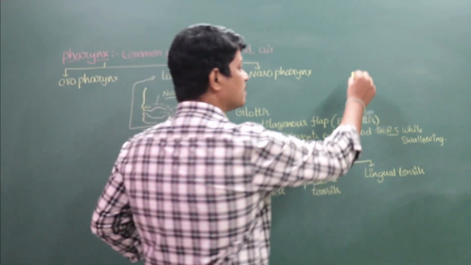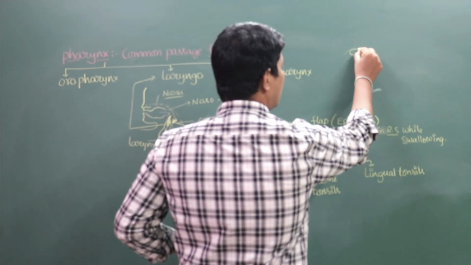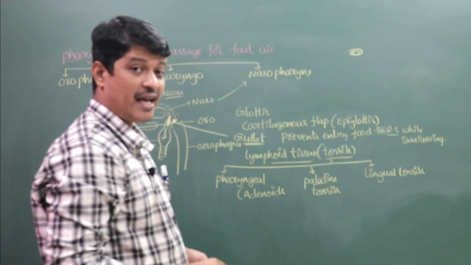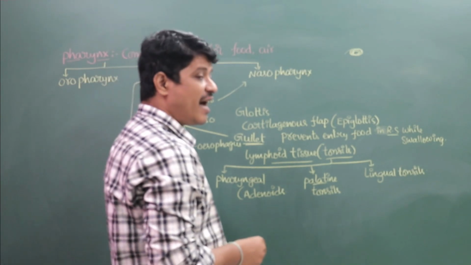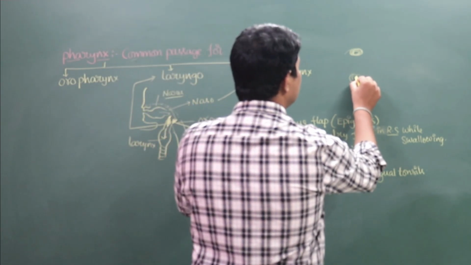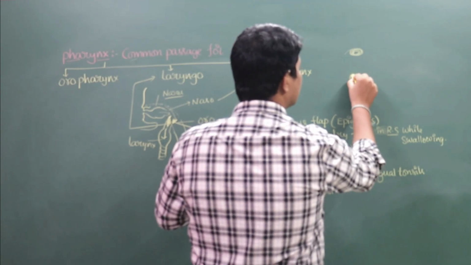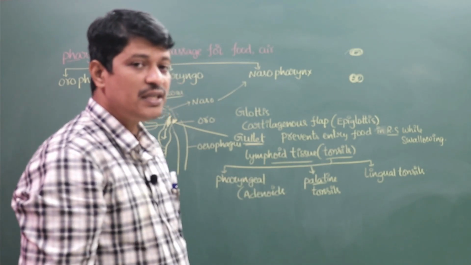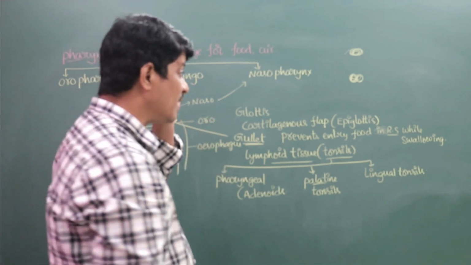This is the part. Palate, the roof of the oral cavity. Pharyngeal tonsils, pharynx, are located here. Lingual tonsils. Lingua means tongue.